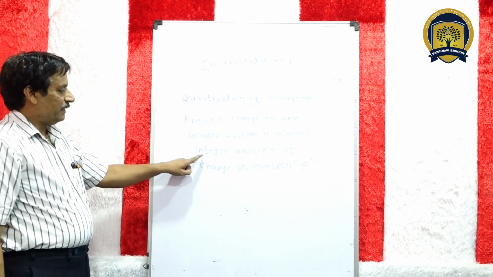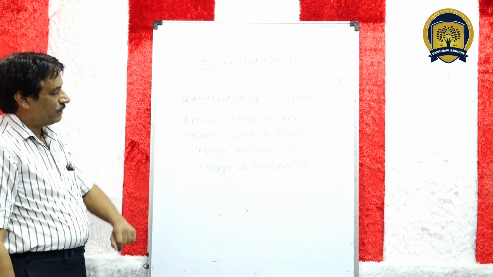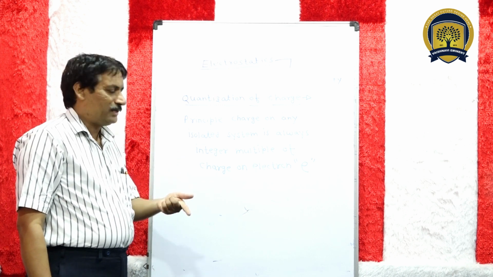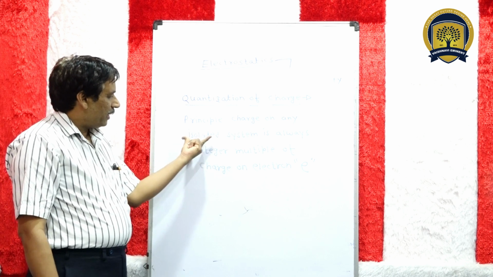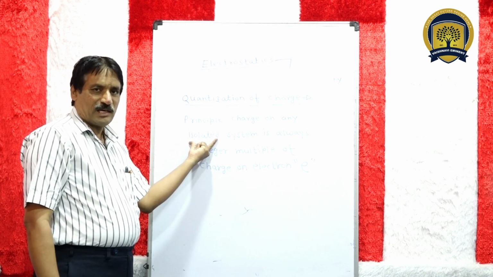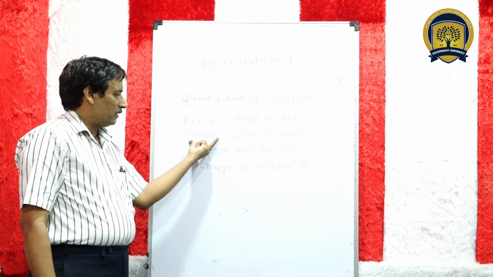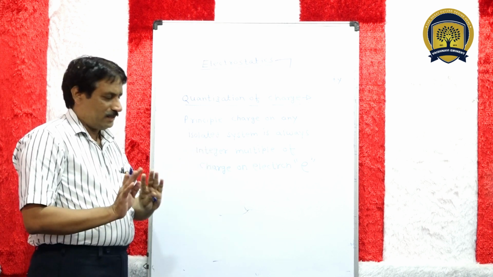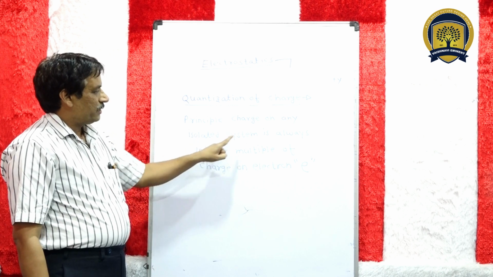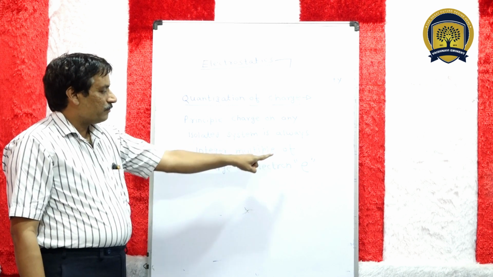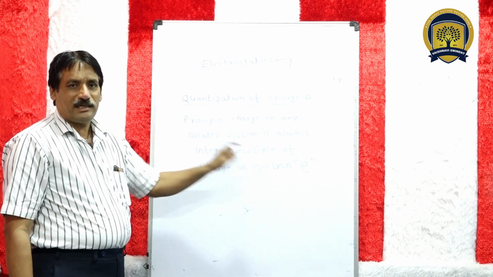Now, integer multiple means 1 times, 2 times, 3 times, 4 times, 5 times. So charge on any isolated system. Isolated means which is not connected to other object. This is called isolated. So for an isolated system, charge is always an integer multiple of charge on electron.